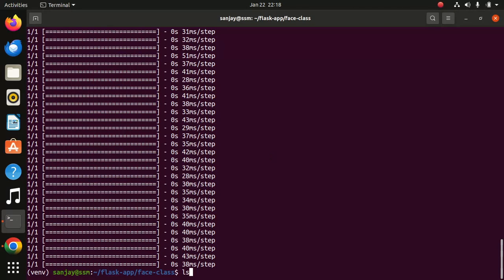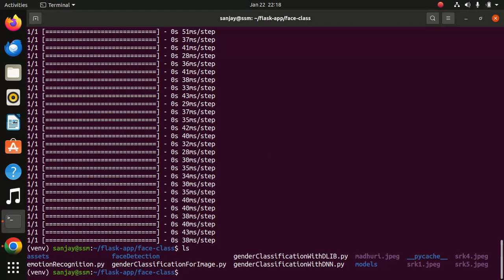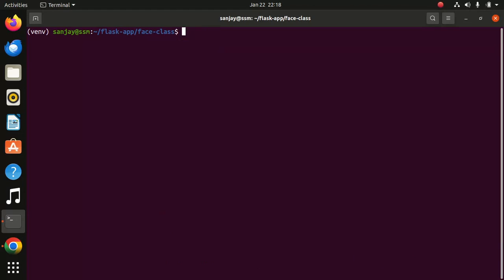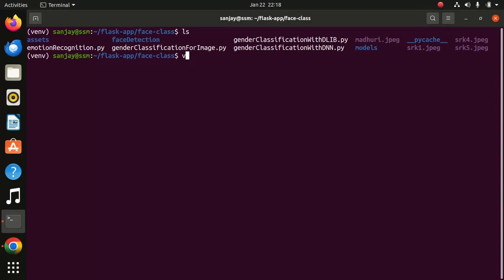Now we will see gender classification from image.